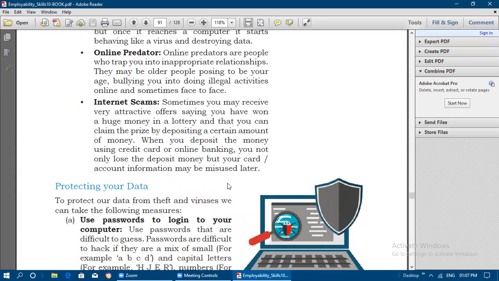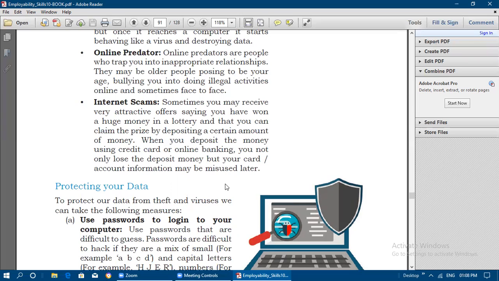Sometimes you may receive very attractive offers saying you have won a huge amount of money in a lottery and that you can claim the prize by depositing a certain amount of money. So they will be asking you to deposit some amount to claim the prize. In that case, when you deposit the money using a credit card or online banking, you not only lose your deposit money, which is a simple amount compared to the prize, but that amount is also lost.